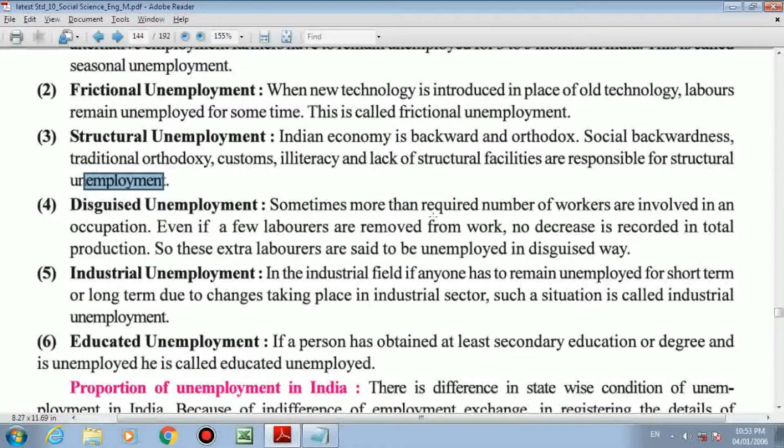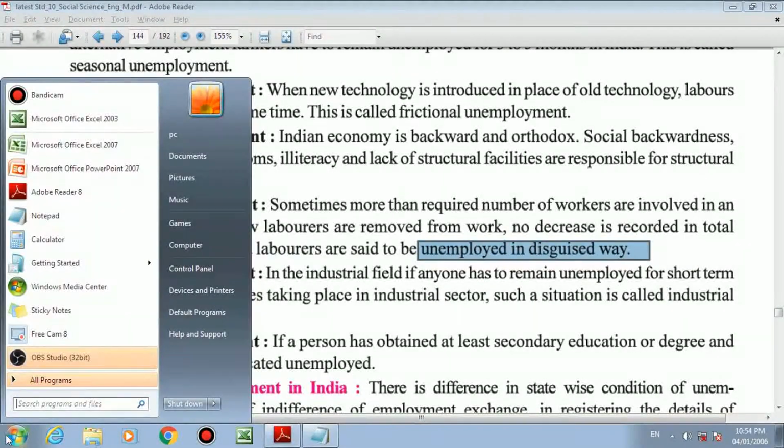The fourth is disguised unemployment. Now, sometimes more than the required number of workers are involved in an occupation. Even if a few laborers are removed from the work, no decrease is recorded in total production. So these extra laborers, please underline, extra laborers, are said to be unemployed in a disguised way. So that is called disguised unemployment. For example, look at this.